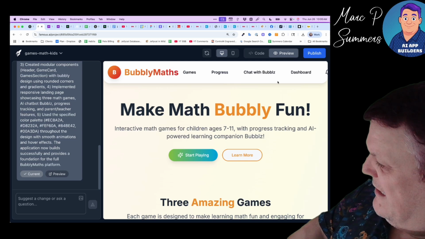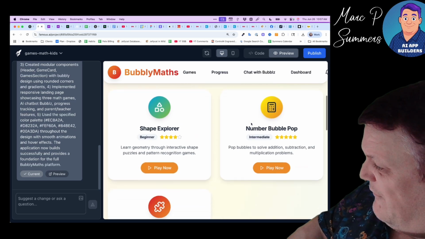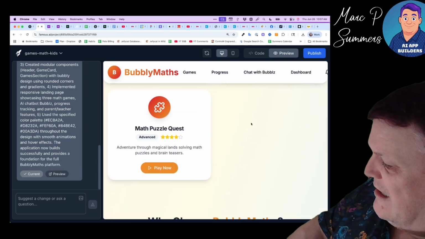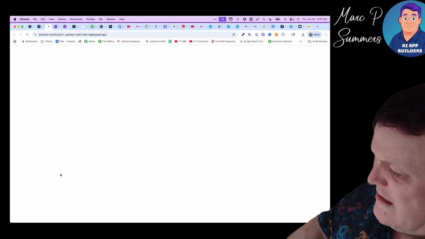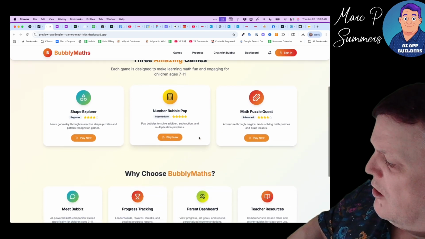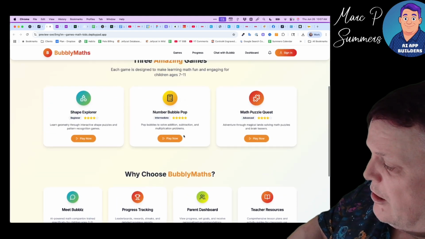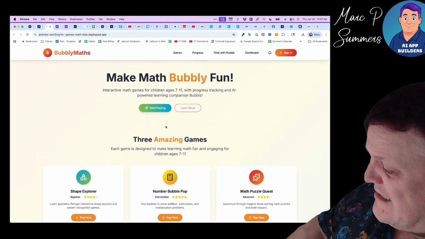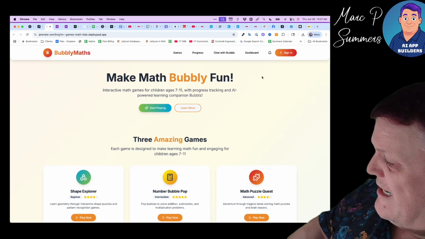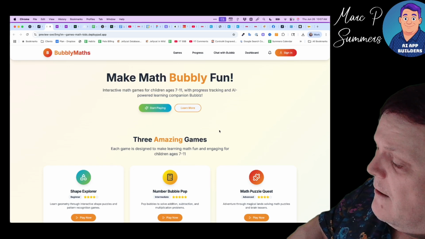Okay. It's basically given us a shell, which is great. It's listened to everything that we've told it that we want it to listen to. Let's open it in a larger window just so we can see everything. The sign in doesn't work because we haven't connected it to Supabase yet. We've told it we're going to use Supabase, but we haven't actually connected it, which is the next thing we're going to do: ask it to connect this to Supabase.